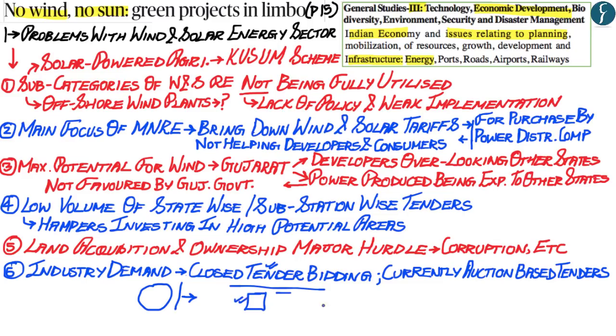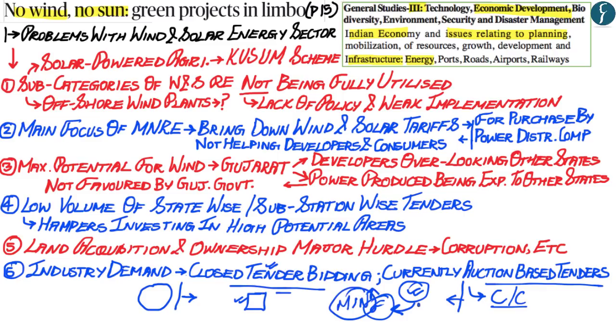But what is being seen in the solar and the wind energy sector is that auctions are being held, and therefore competitive bidding is being undertaken by wind and solar energy companies, whereby to win a tender, a company may give out a rate which might not be feasible. However, because this company, based on its low bid, has won the auction, it would get the tender. However, what would be seen later is that this company would not be able to fulfill its promise of providing renewable energy at that particular cost.